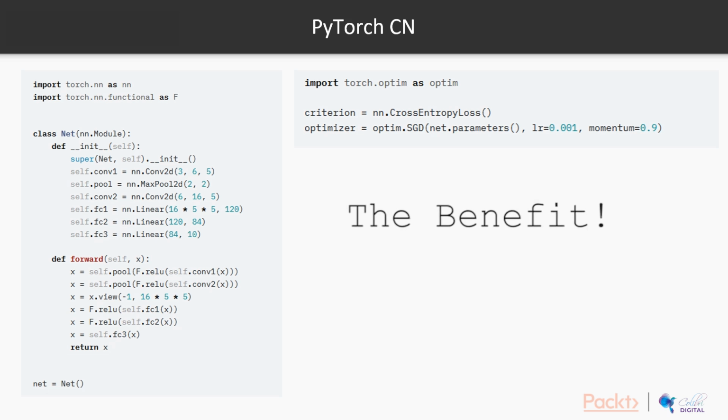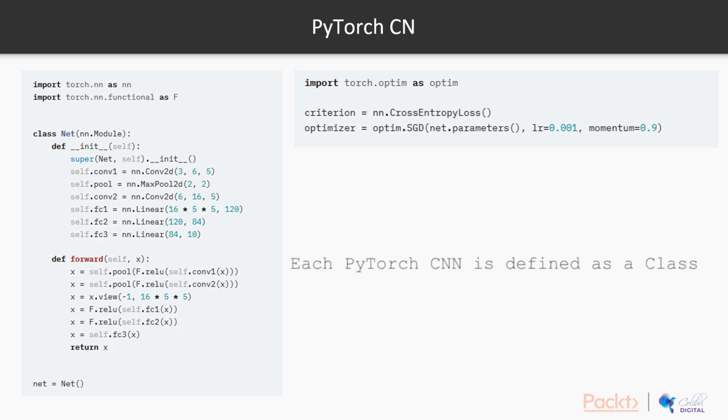The benefit of this is because there's only one way to define how a neural network works in PyTorch. You'll have more boilerplate code, but it's easier to find where the network code is. To train and define loss functions for a PyTorch neural network, you can see on the right hand side, we have a very similar syntax as compared to Keras.